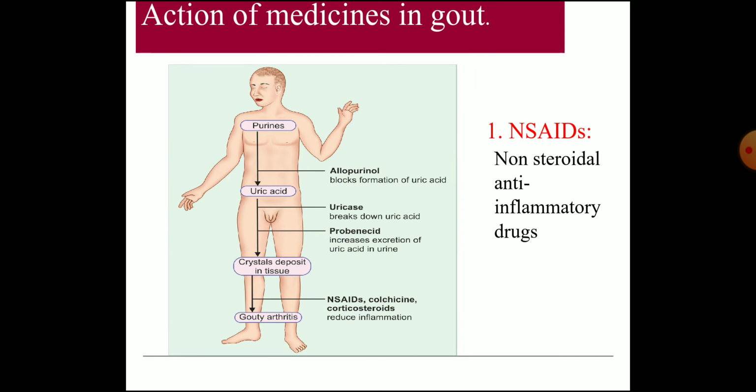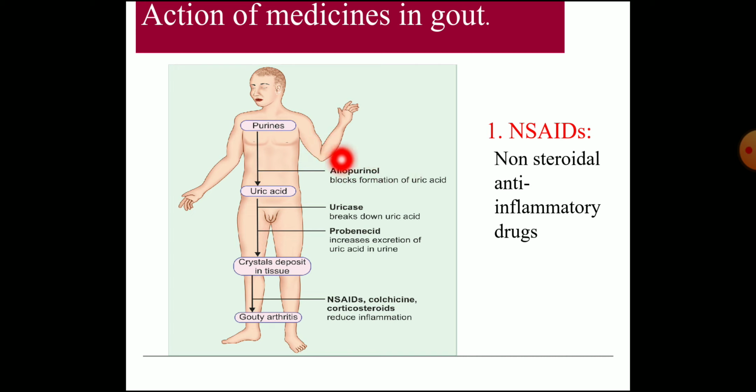So now we'll pass on to the treatment part. The treatment we have to see according to the production, excretion, etc. It is divided and shown in this diagram. So purines are formed and finally catabolized and converted to uric acid and get excreted, and the crystals may be deposited in the joint, producing gouty arthritis. This is what happens in a gouty patient. So the first drug is allopurinol, which blocks the formation of uric acid.